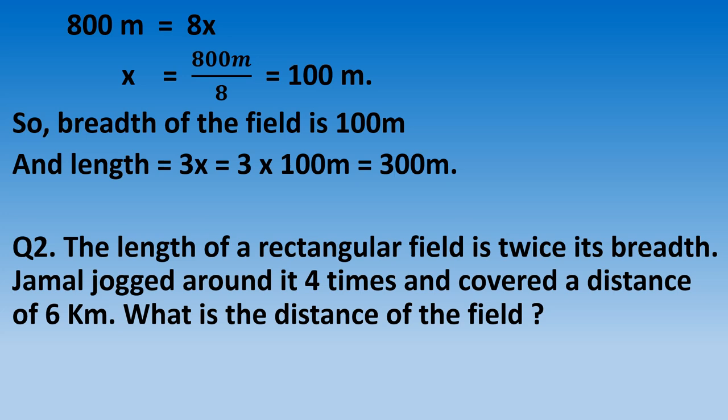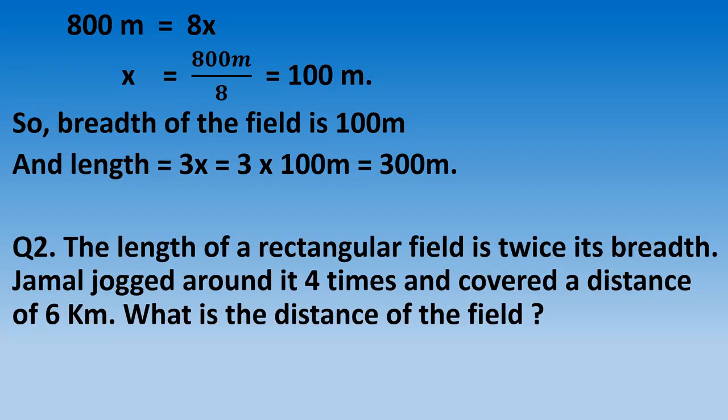The length of a rectangular field is twice its breadth. Jamal jogged around it 4 times and covered a distance of 6 kilometers. What is the distance of the field? Now see, in this question also, length and breadth are not given to us.